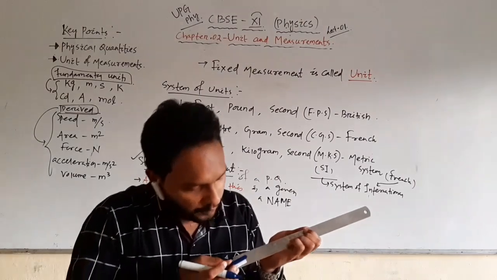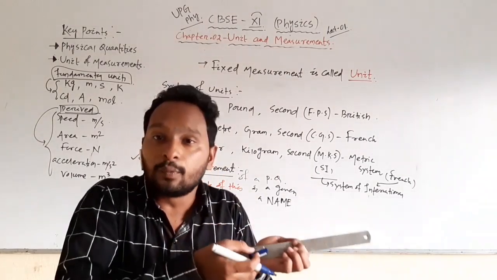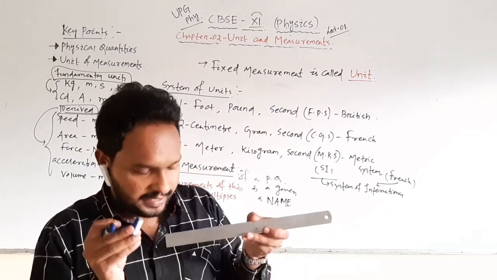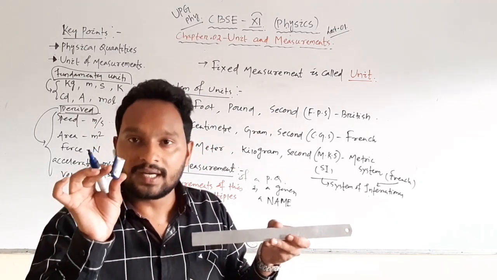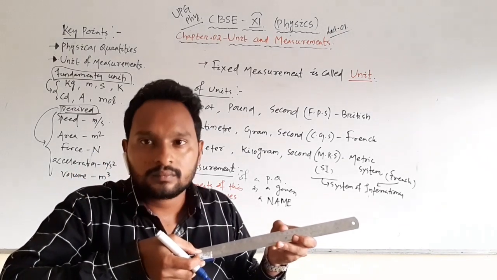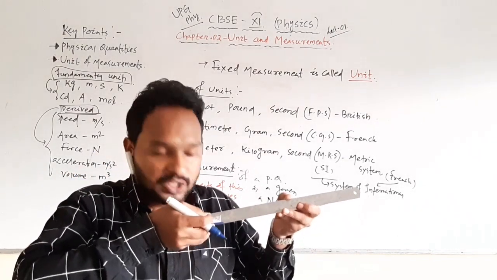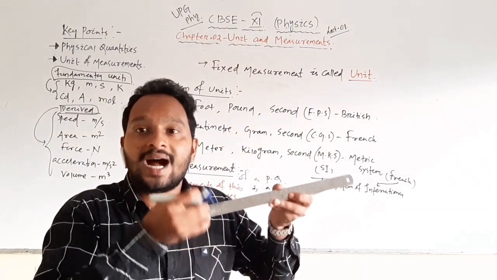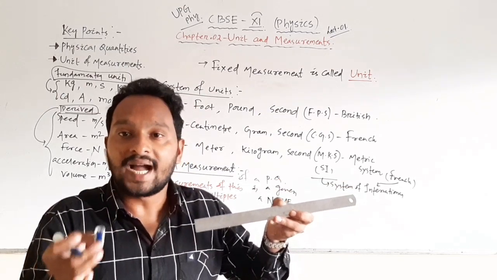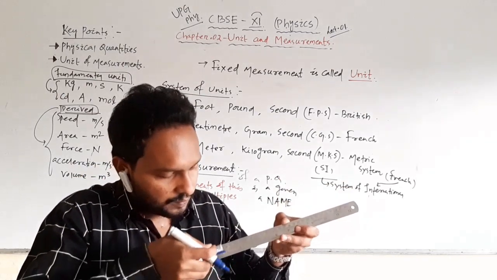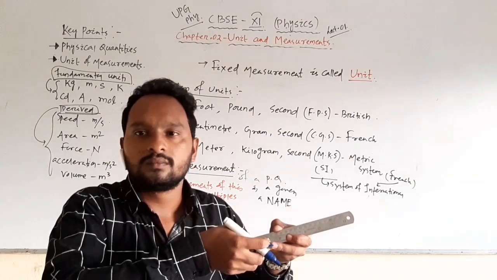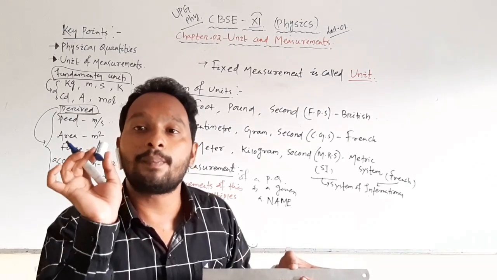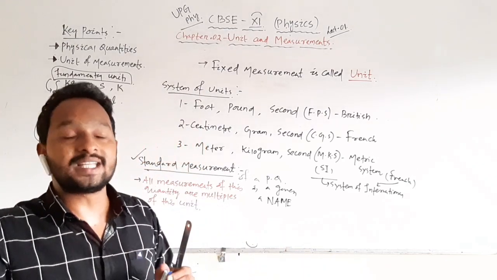So look children, on the scale 1, 2, 3, 4, whatever it is, they are multiples. Suppose in our standard measurement, this cap is called 1 inch. Then I put it here and prepare a scale which has 1, 2, 3, 4. Now I put it here. How many times are there? I say there are 5 units, suppose 1, 2, 3, 4, 5. So I will call it 5 inch because the name of my unit is inch.